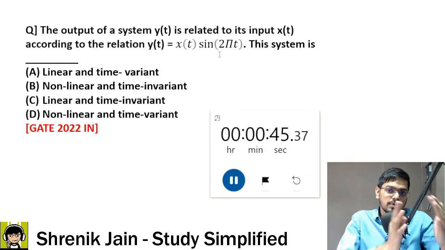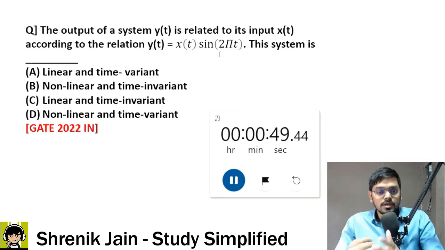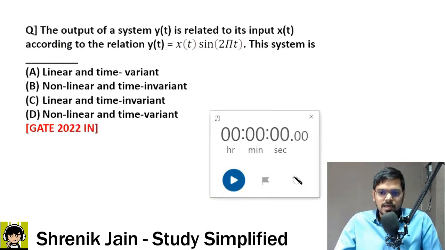Like in differential equations, we follow steps to find a linear or non-linear differential equation. Similarly, here also we have some steps. If you follow those steps, you will get the correct answer. Otherwise, if you use random logics, you will get random answers. So finally, the time is up. Now it's my time to give the answer.